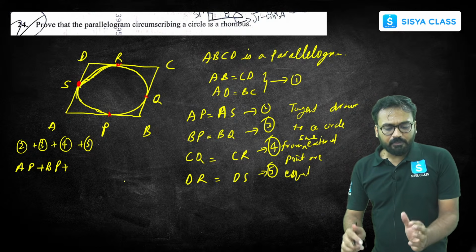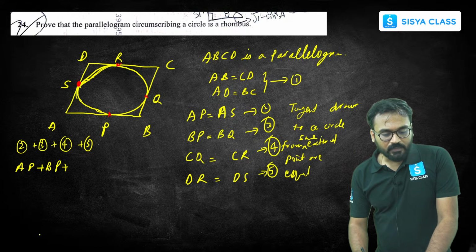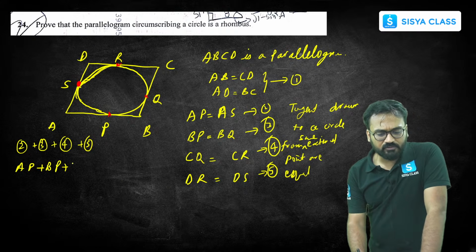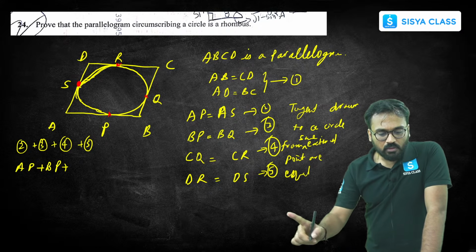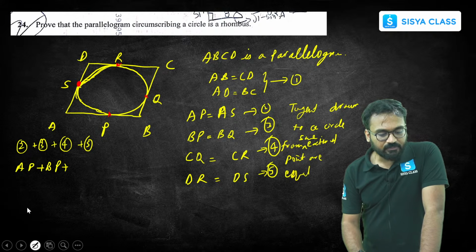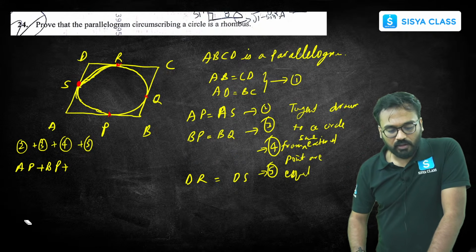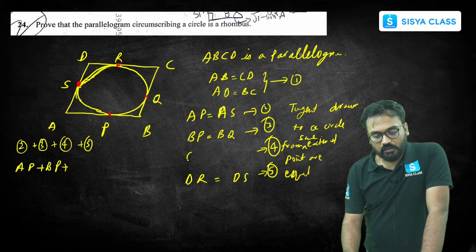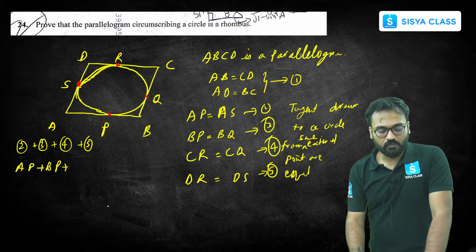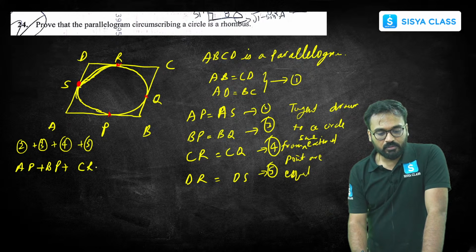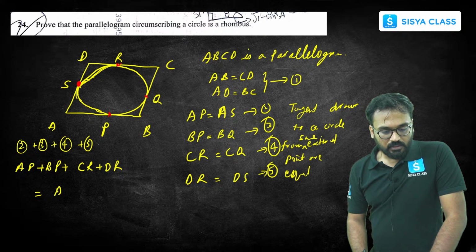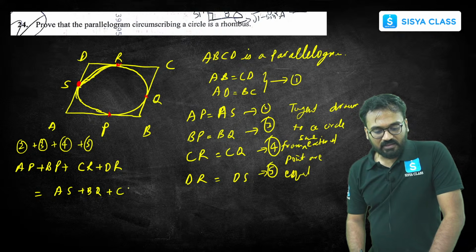correct? Let me rearrange this equation. AP plus BP I will get AB. CQ plus DR, right? So CQ, let's take it to be CR plus DR. Okay, let me write this equation as CR equal to CQ. Otherwise, there will be one more step you will have to do. So I'm doing that correction over here itself. Okay, CR plus DR is equal to AS plus BQ plus CQ plus DS.